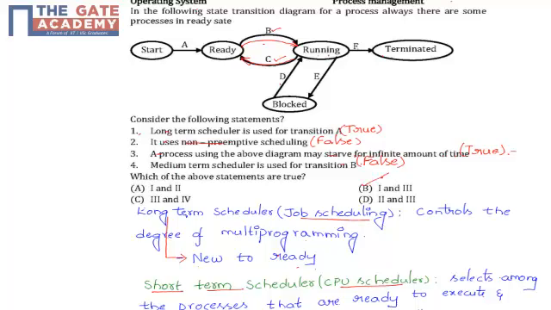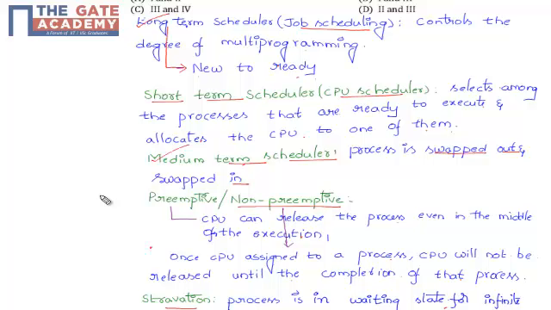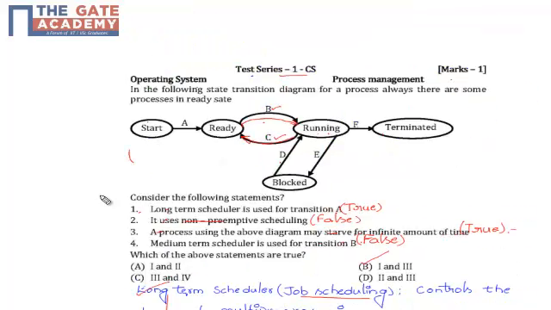option B. From this question, what we learn: what is meant by long-term scheduler, what is meant by short-term scheduler and what is meant by medium-term scheduler, preemptive and non-preemptive scheduling, and starvation. And based on this diagram, how to know about the statements which are correct or which are false.